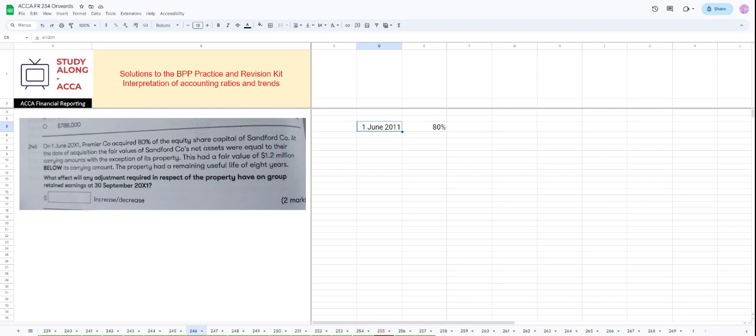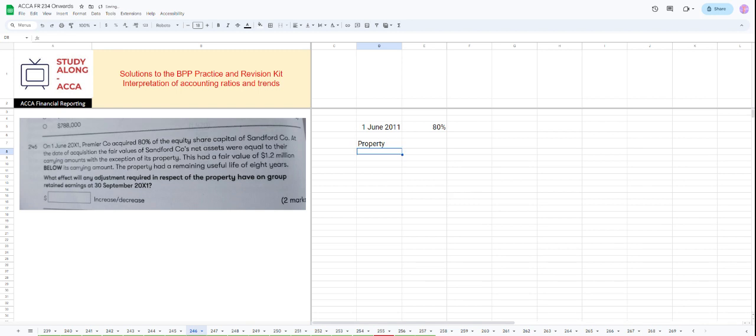The fair value of the net assets of the acquiree company, Stanford company, were equal to their carrying amount, but with an exception of the property. The property had a fair value of 1.2 million below its carrying amount.